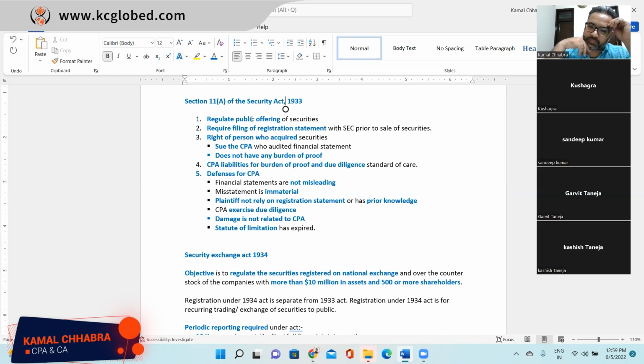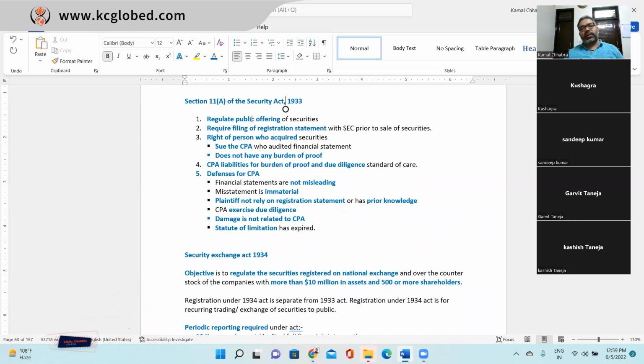Make sense? Yes. And they do not have the burden to prove why they are suing Kashish, or why they feel Kashish is guilty. So the burden of proof is with the CPA. Then what are the after effects of it? The after effect is that it goes into litigation.